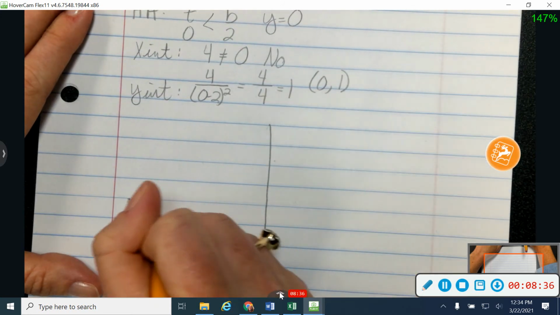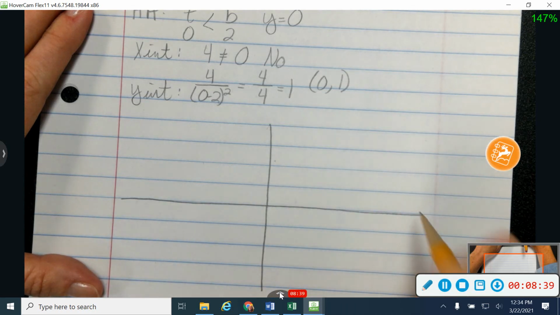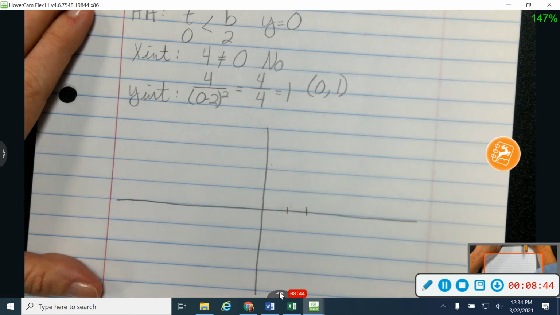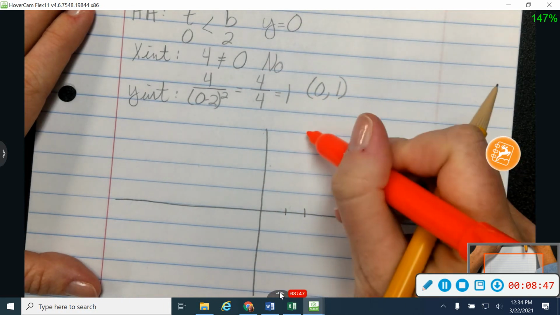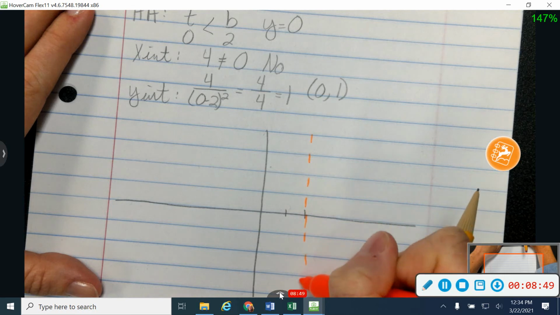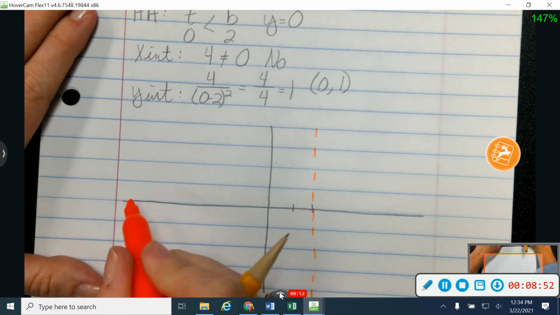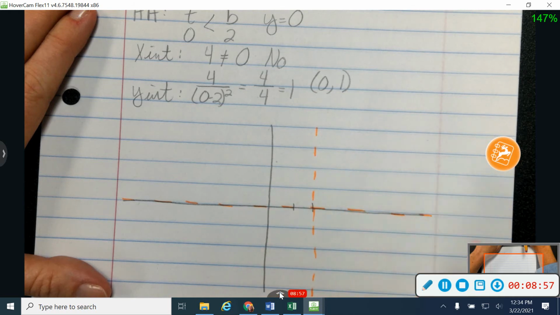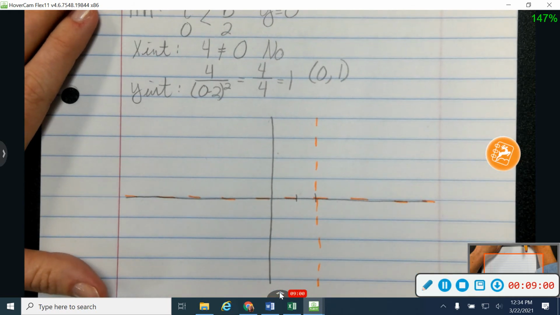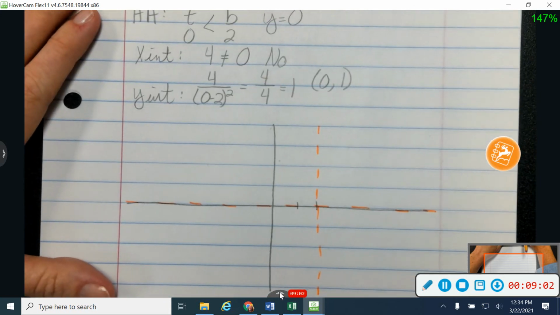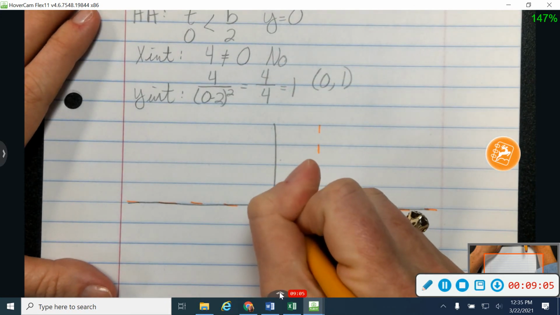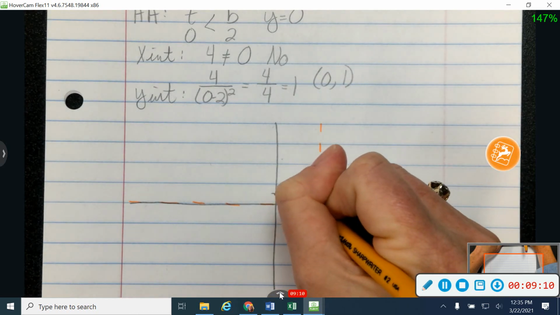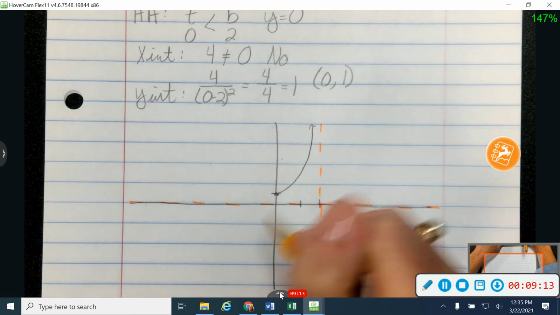Alright, let me draw some graph paper here. So I've got a vertical asymptote at 2, x equals 2. So right here. Okay, and a horizontal asymptote at y equals 0. That's just going to be right there on my x-axis. Alright, and then I'm going to graph my y-intercept at (0, 1). So that'll be kind of right there. Okay, so I know this side over here does this.